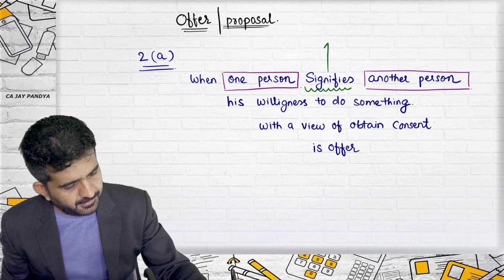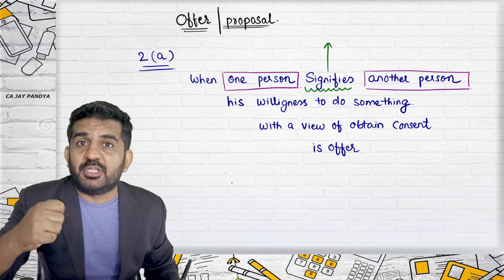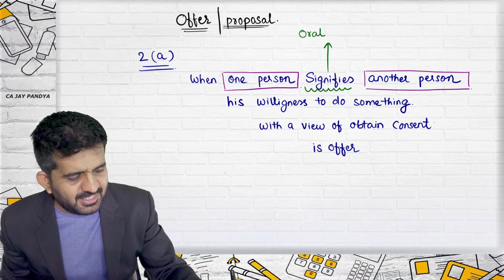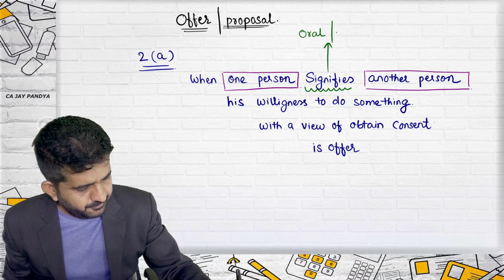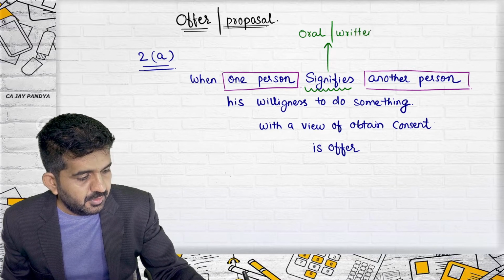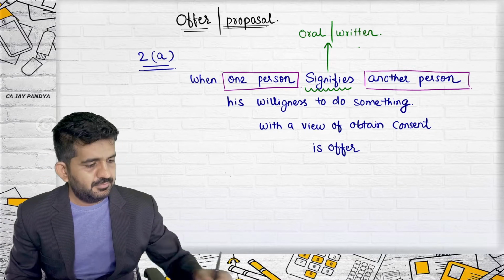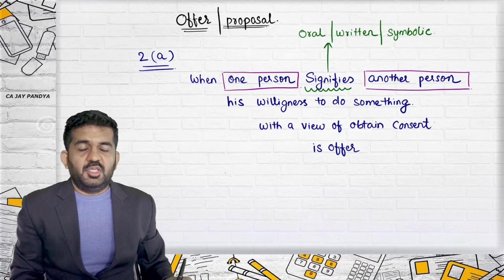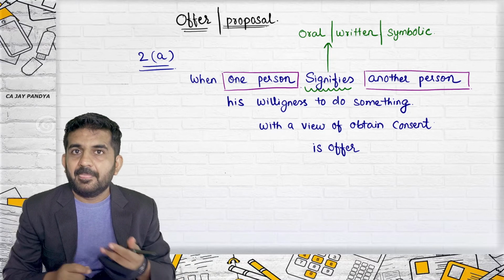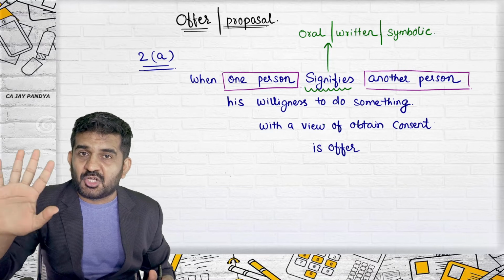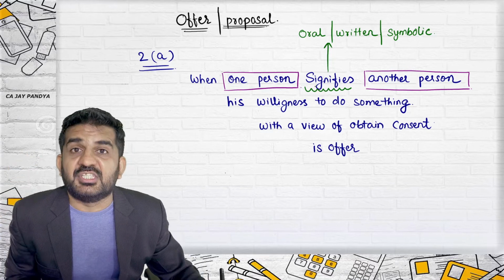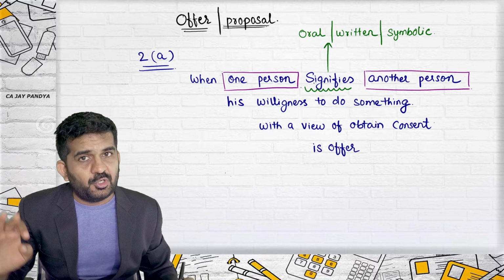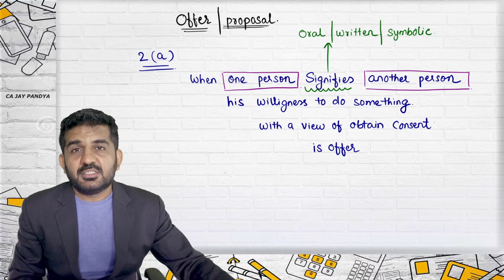Now, sir, what is this word? Signifies. Signify is to tell you something new. See, one word is written. Signifies basically means an offer can be oral. It can be written. Even it can be symbolic. So, oral and written, there was a confusion, but let me clear it. What is the word used? Signifies. And when it is used in law, it means it can be oral, it can be written, it can be symbolic.